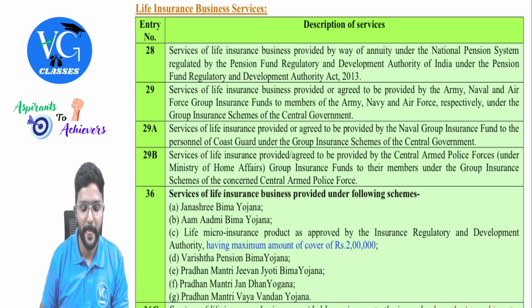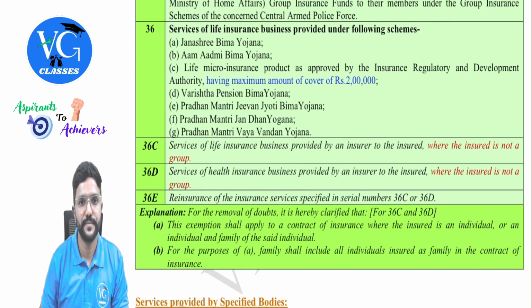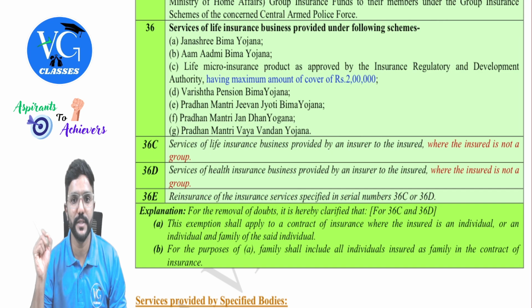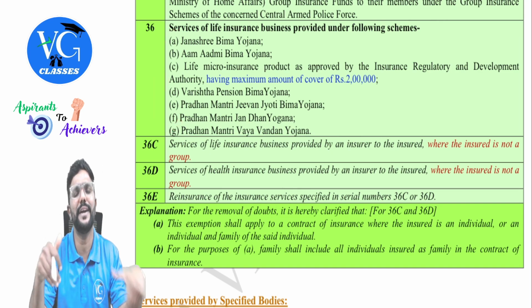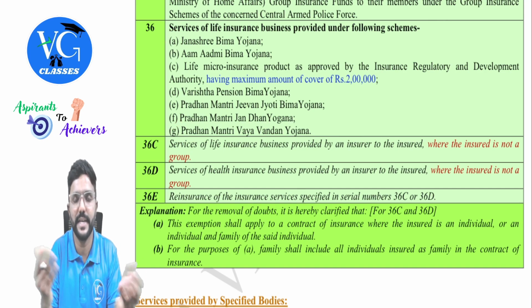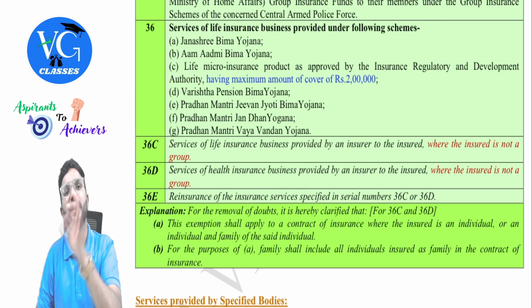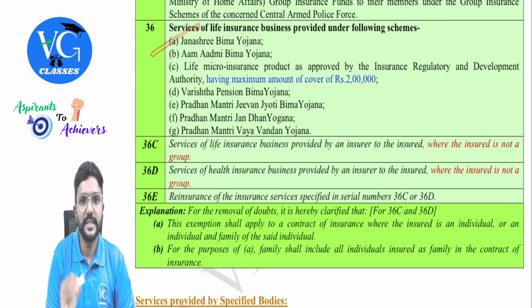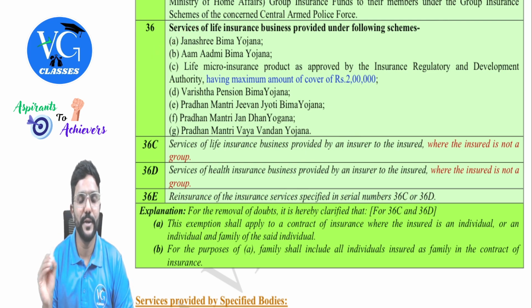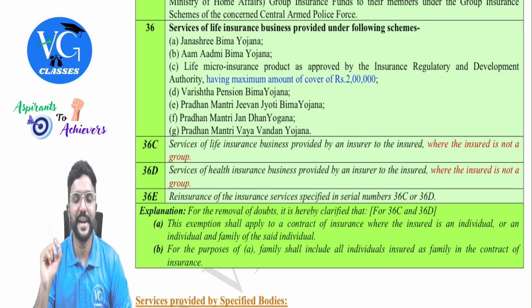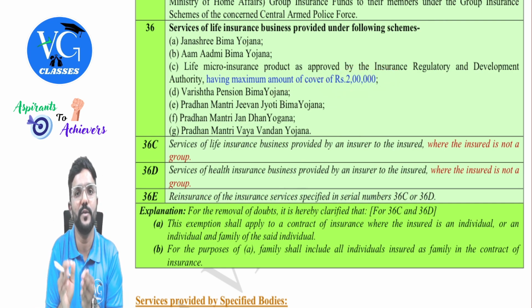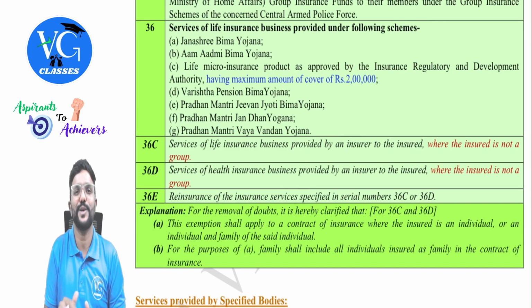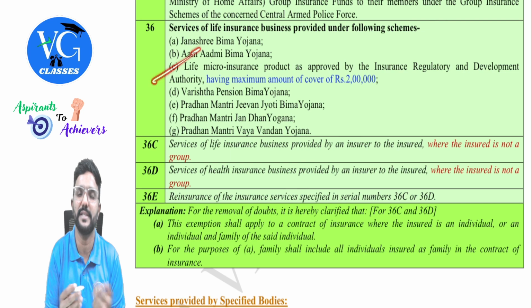Okay, sir, fine. Next, 36. Services of life insurance business provided under the following schemes. Okay, only under the following schemes it is exempt, no matter who took it. Whoever is taking it, they enjoy the exemption on the premium amount. Janshri Bima Yojana, Aam Aadmi Bima Yojana, life micro insurance product as approved by the Insurance Regulatory and Development Authority having a maximum amount of cover of rupees 2 lakh. Only if the policy amount is up to 2 lakh, exemption is there. So what if it is more than 2 lakh for this policy? It is taxable.